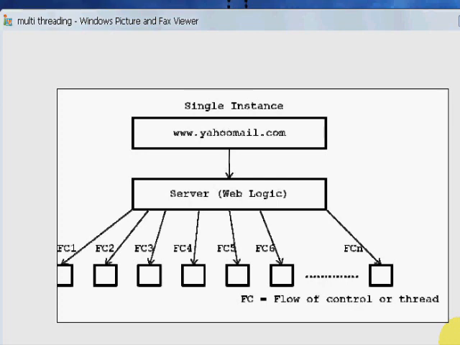So in order to overcome this problem, Java introduced a new concept called platform independency. We will discuss that in more detail in the next section of the video tutorial.